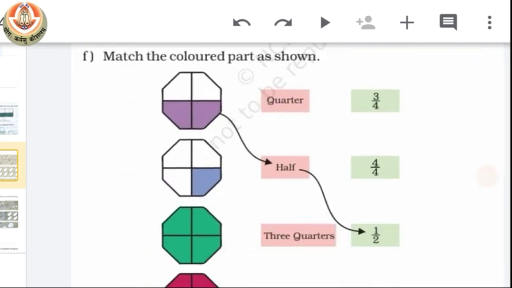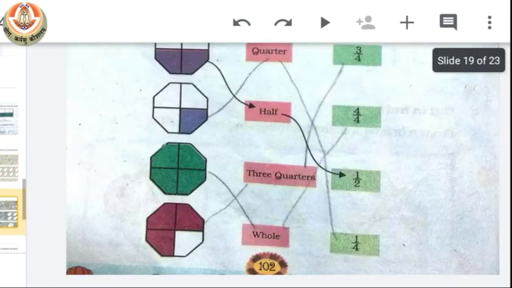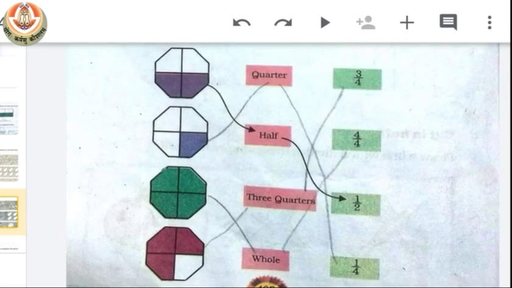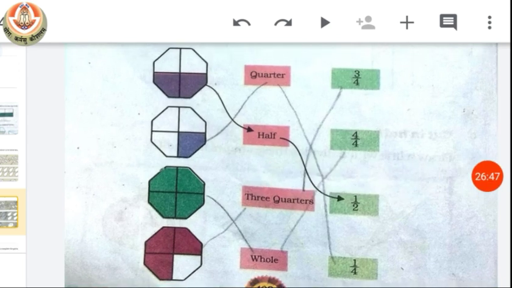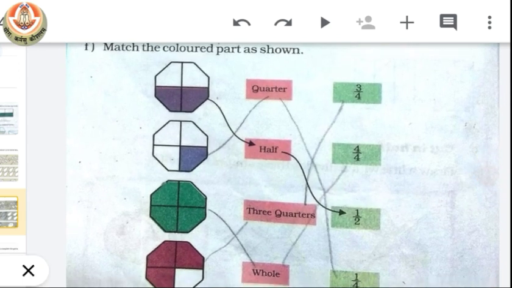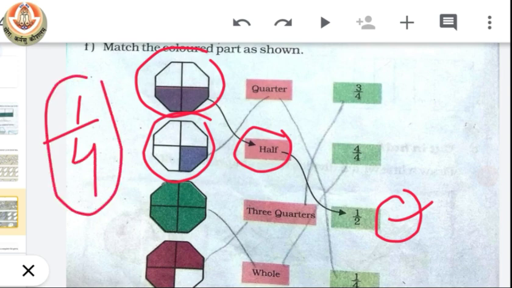Now the next is match the colored part. So let's see how we can do it. So first we have given half. Okay, it is half, and half we can represent numerically as 1/2. Then we have 1/4. Only one part is colored out of 4, which is our quarter, and which we can represent numerically as 1/4.